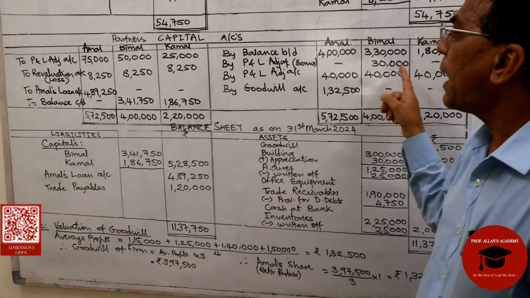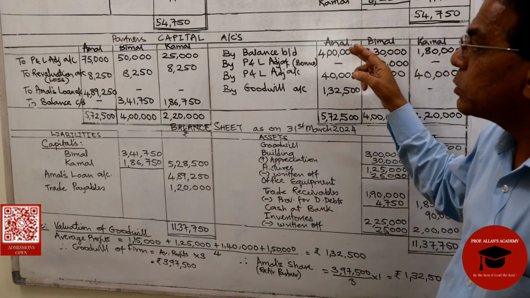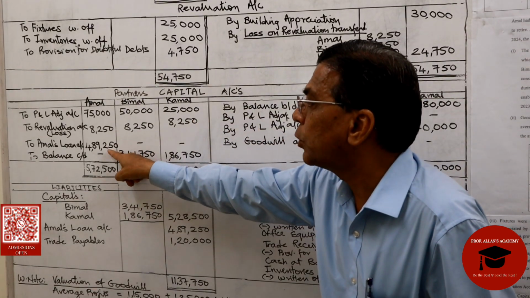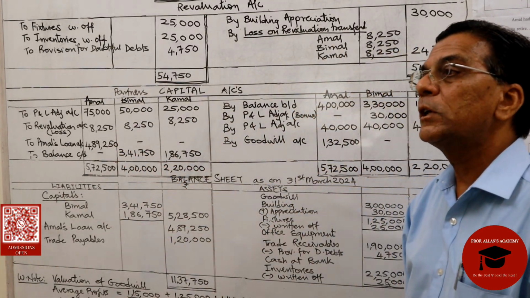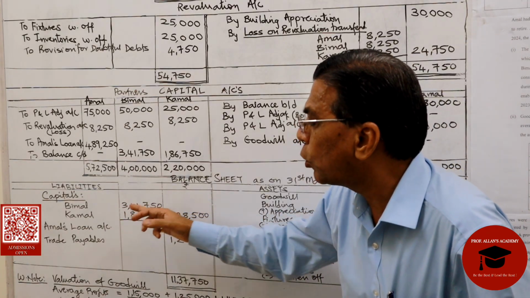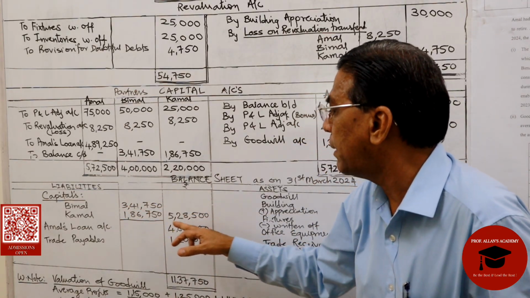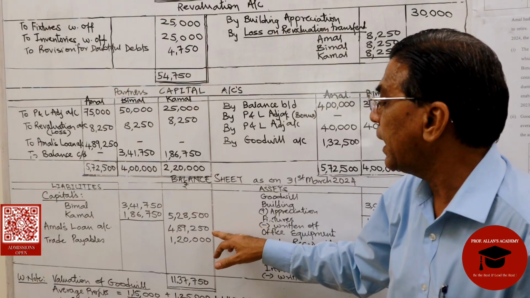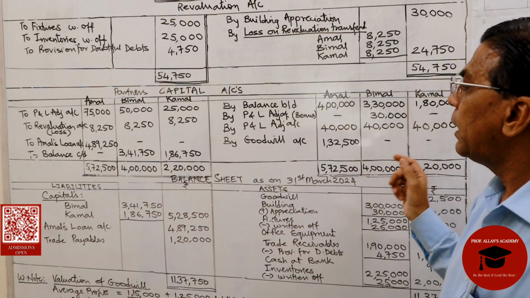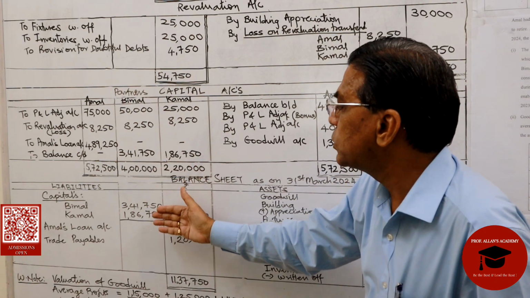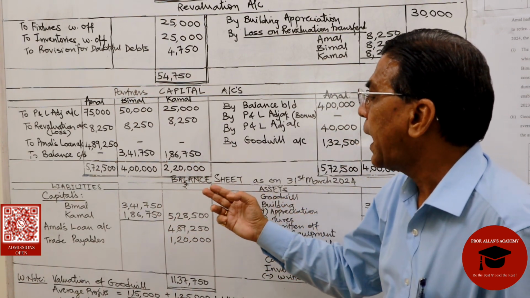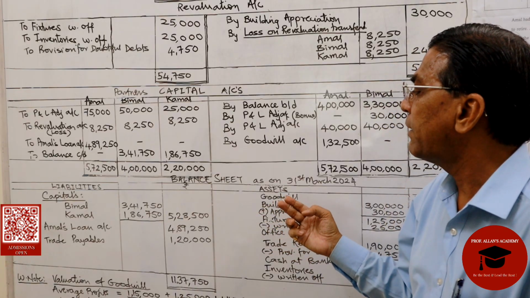We now close the capital accounts of the partners. First we close Amal's account, and the balance payable to him is transferred to his loan account because he retires from the business. And this will be shown in the balance sheet as Amal's loan account, 4,89,250. The other two partners, Bimal and Kamal, their capital balances will be brought down: 3,41,750 for Bimal and 1,86,750 for Kamal.